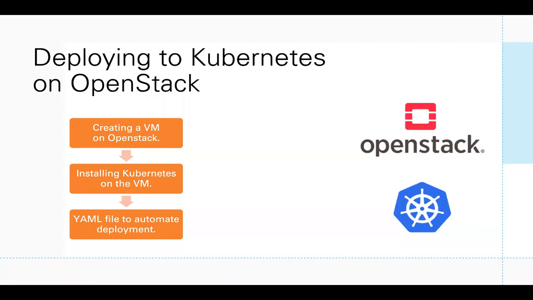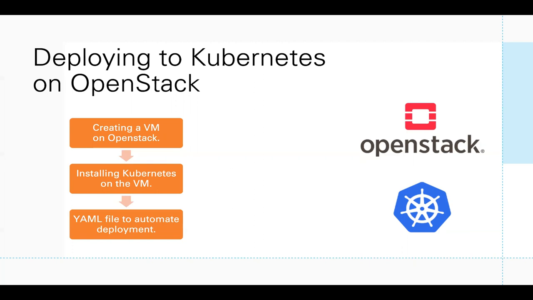As a developer, we would ideally like to deploy our application on Kubernetes on MOC, or specifically on OpenStack. Basically that involves 3 steps in the following order. We get started by creating a virtual machine on OpenStack. We create a VM by choosing the availability zone, the boot source, choosing a flavor, which is basically the amount of resources we need, and adding a network. We also associate a floating IP to the virtual machine. Floating IP allows external access from outside networks or the internet to an OpenStack virtual machine.